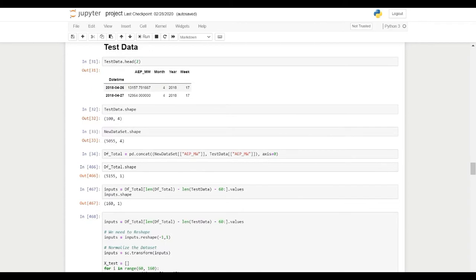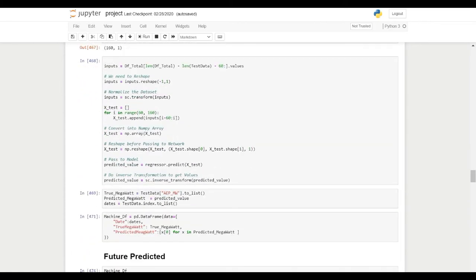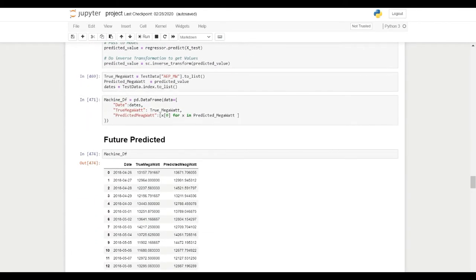As you can see, the predicted value on the x-axis, and you can see here the future predicted value. With respect to date and time, the true value, which is the given value, and the predicted value. As you can see, the true value is 13,157 and this predicted value is 13,670, which is nearby.